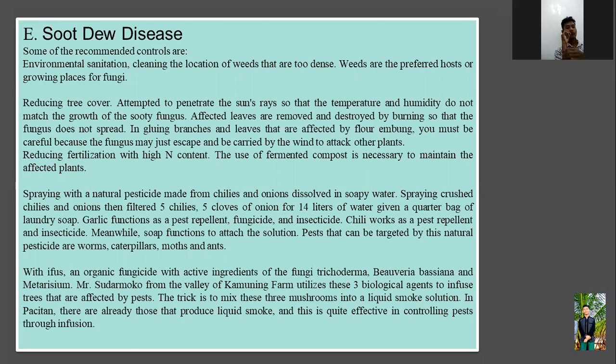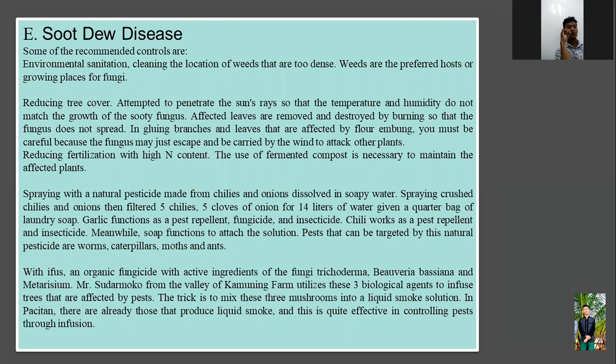The last disease is sooty mold disease. Some of the recommended controls are environmental sanitation, cleaning the location of overly dense weeds, which are the preferred host or growing places for fungi, and reducing dry cover, so that sun rays can penetrate and the temperature and humidity do not suit the growth of the sooty mold fungus. Affected leaves are removed and destroyed by burning so that the fungus doesn't spread. Reduce fertilization with high N content; the use of fermented compost is necessary to maintain the affected plants.